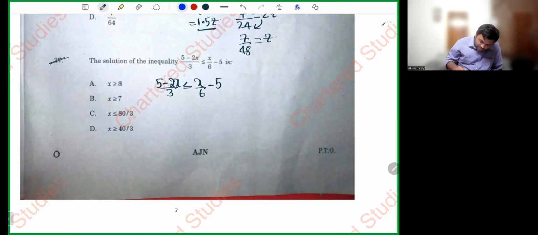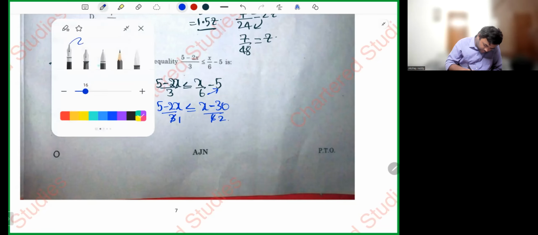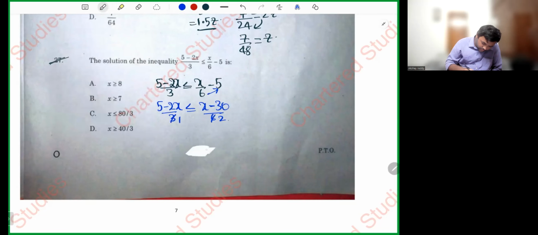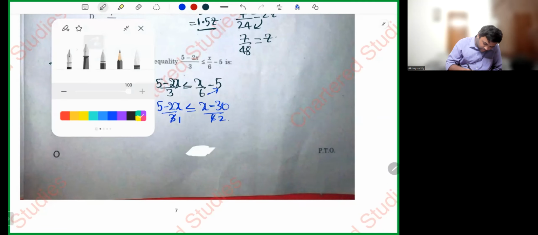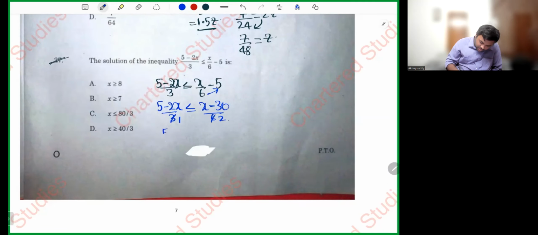Now, let's take the LCM first. 5 minus 2x by 3 less than or equal to x minus 6 into 5 is 30, divided by 6. 3 ones are 3, 3 twos are 6. So 5 minus 2x less than or equal to x minus 30 by 2.